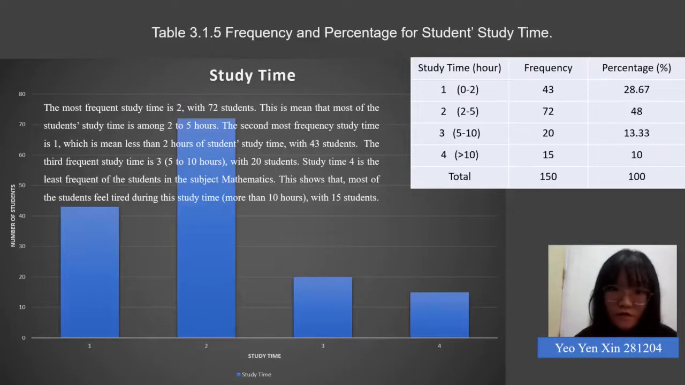Next, this paragraph shows the student study time. The most frequent study time is 2, with 72 students. This means that most of the students study almost 2 to 5 hours. The second most frequent study time is 1, which means less than 2 hours, with 43 students. The third is 3, 5 to 10 hours, with 20 students. Study time 4 is the least frequent among students in the subject mathematics. This shows that most of the students feel tired during this study time, more than 10 hours, with 15 students.